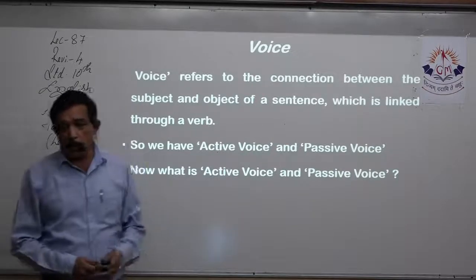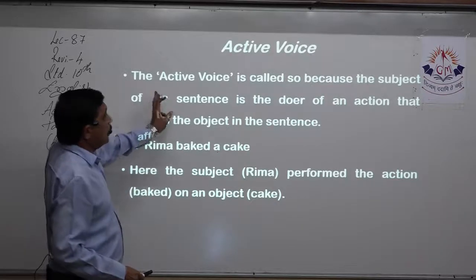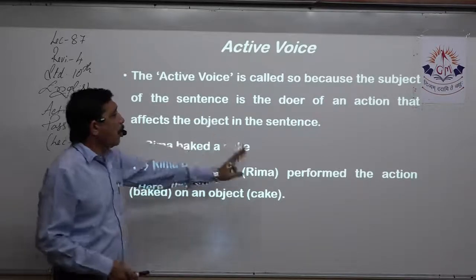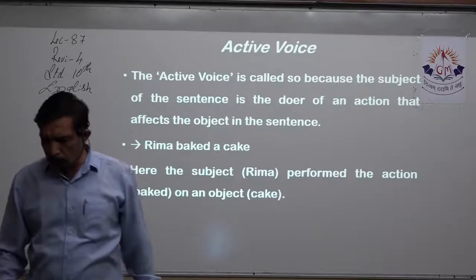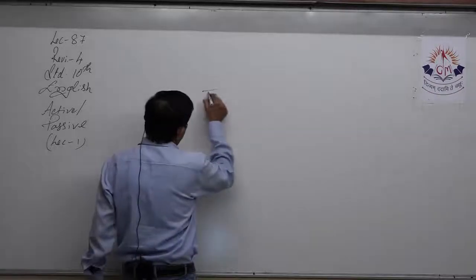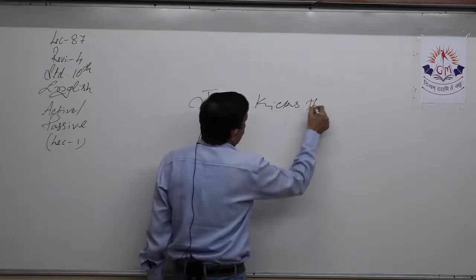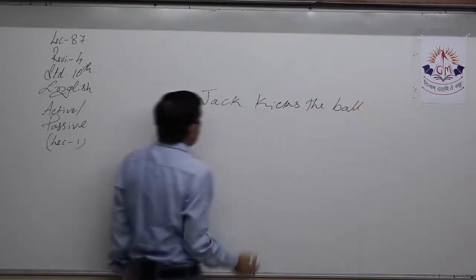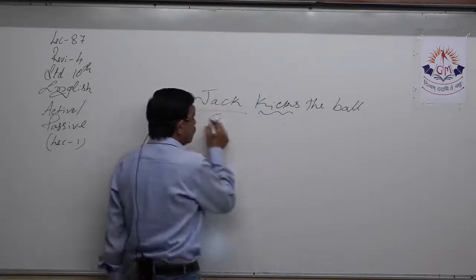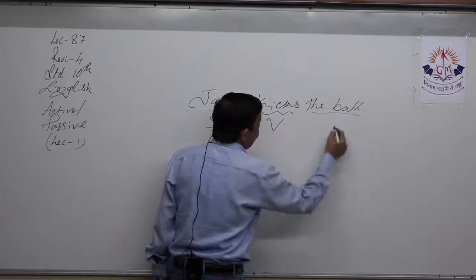Now, what is active voice and what is passive voice? The active voice is called so because the subject of the sentence is the doer of the action that affects the object in the sentence. Yes, we just took an example, where we see that the subject, he, is doing the action of kicking. This is the subject, this is the verb, and kicks what? We get the answer, the ball.